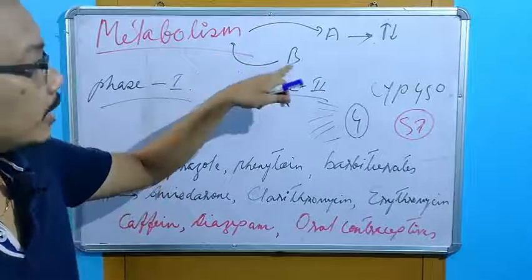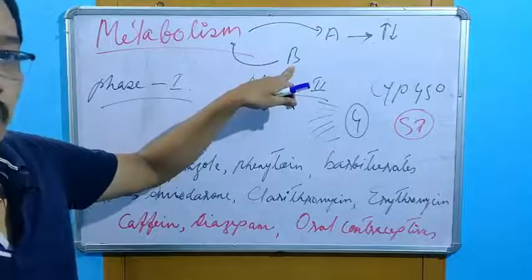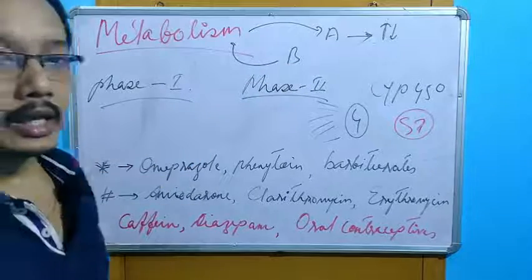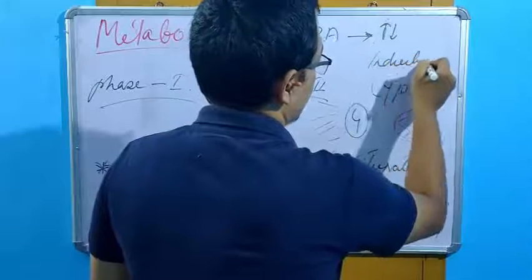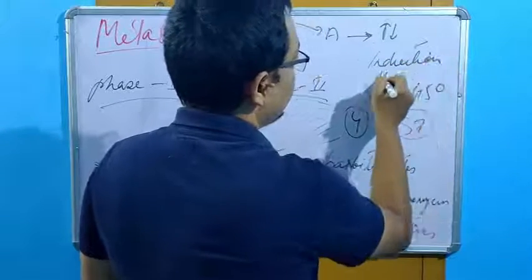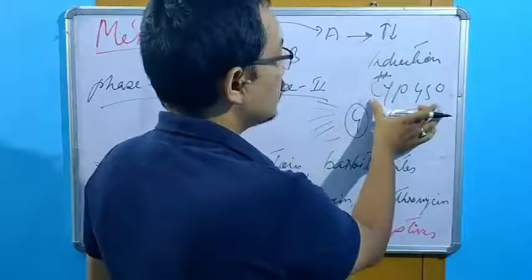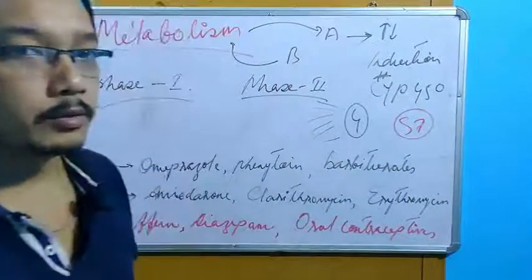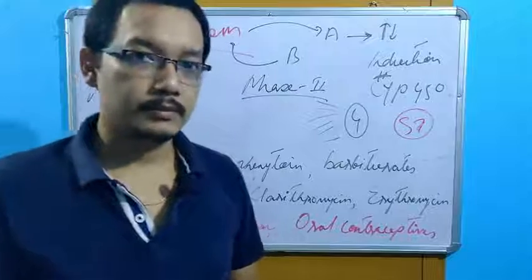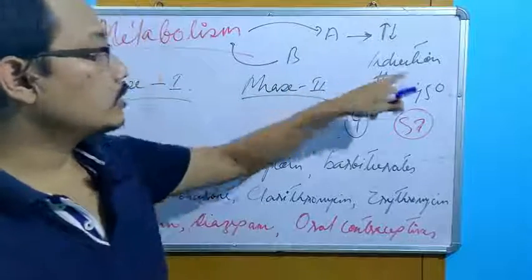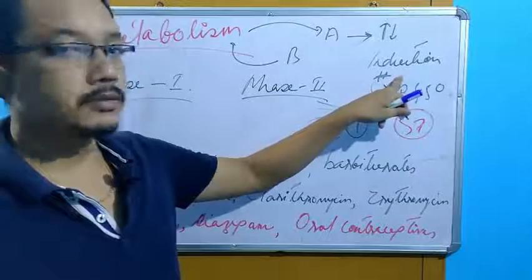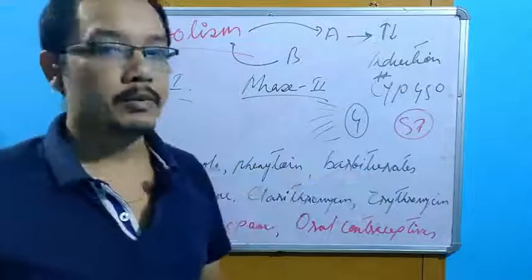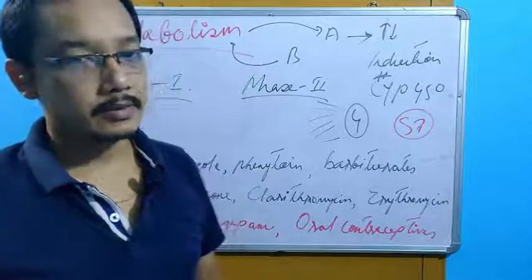So drug B can cause induction or inhibition of this CYP450 group of enzymes. It can cause induction or inhibition. I'm not writing the full word. Induction or inhibition of this kind of CYP450 enzymes.